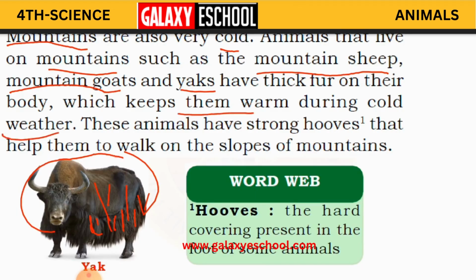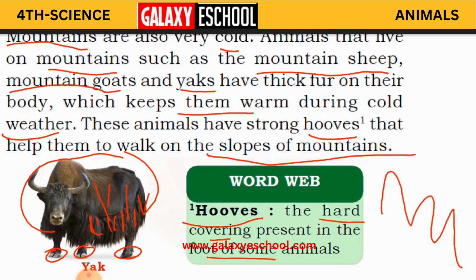These animals have strong hooves. What are hooves? The hard covering present in the foot of some animals. See here. It is very hard. That is known as hooves. These animals have strong hooves that help them to walk on the slopes of mountain. So how will the mountain be, children? Will it be flat as our land is? No. It has got so many slopes.